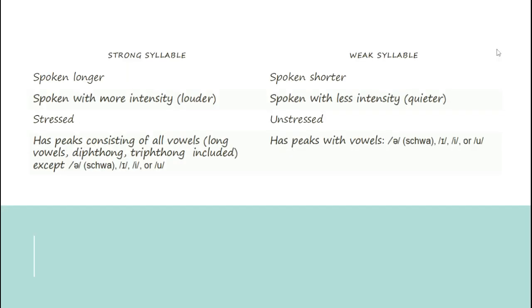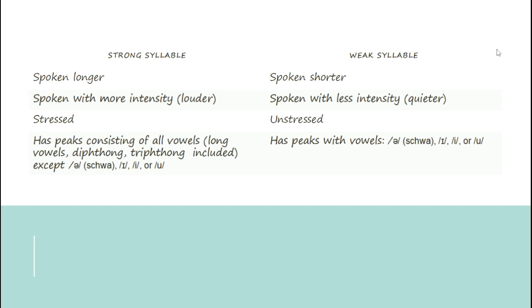Moving on, we have a table that separates strong and weak syllables, which points out the difference between the two. A strong syllable is spoken longer, with more intensity or louder, and stressed, and has peaks consisting of all vowels, long vowels and diphthongs included, except schwa, e, i, or u.